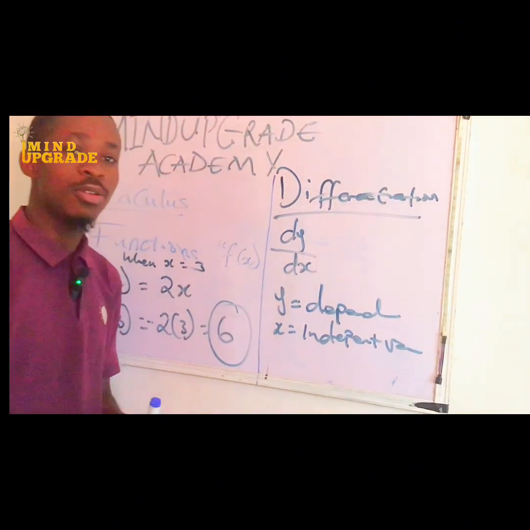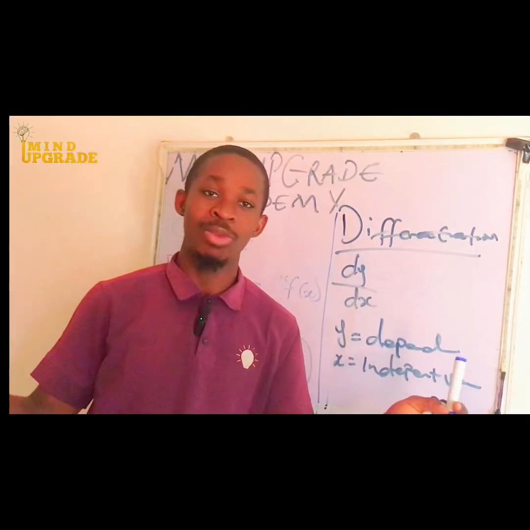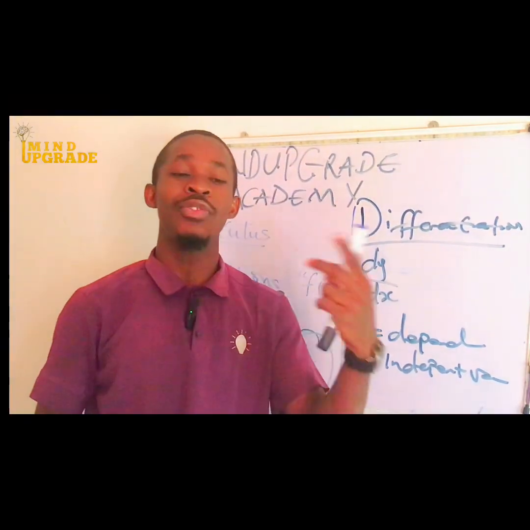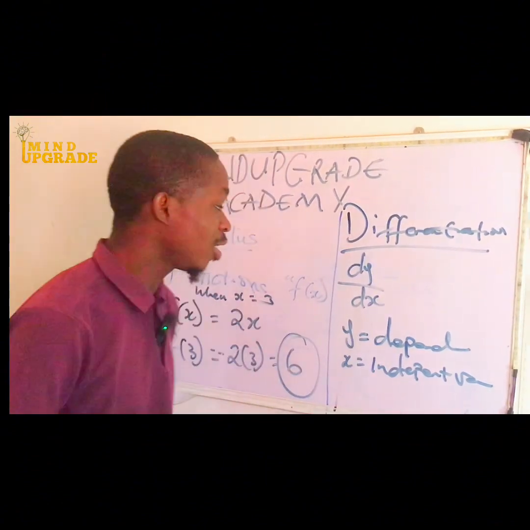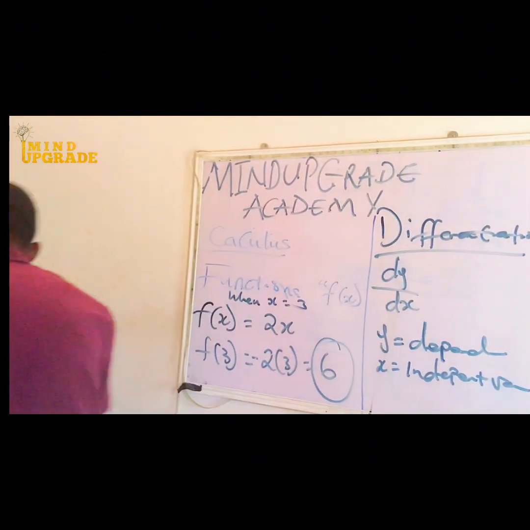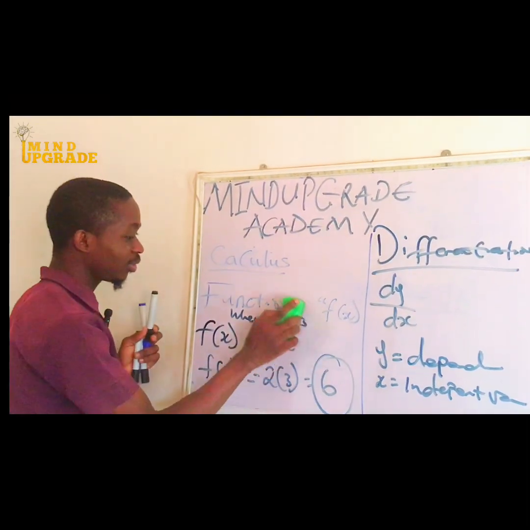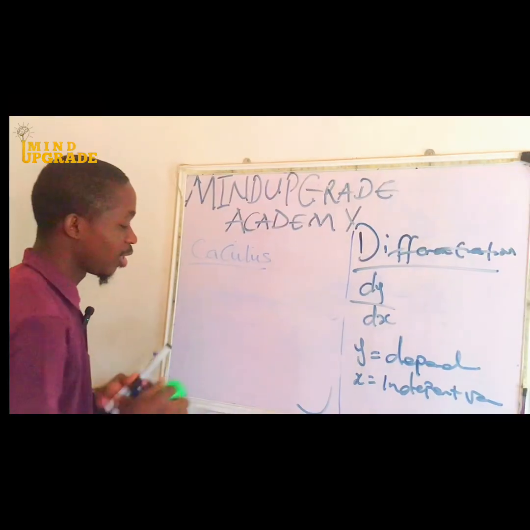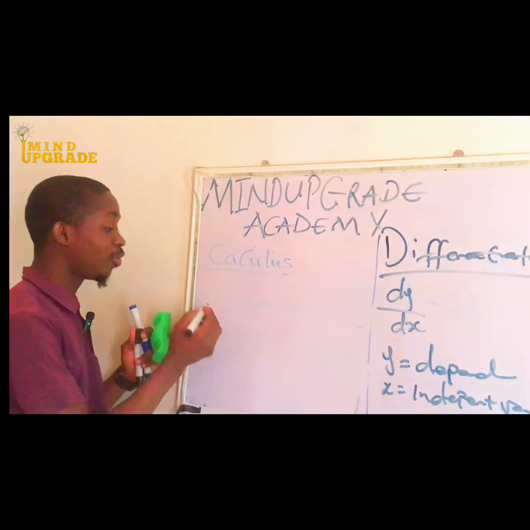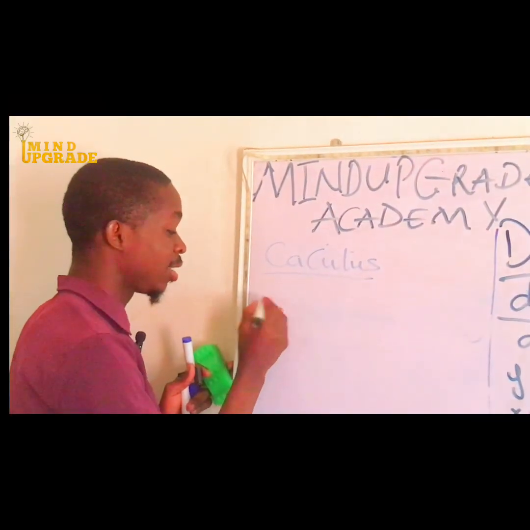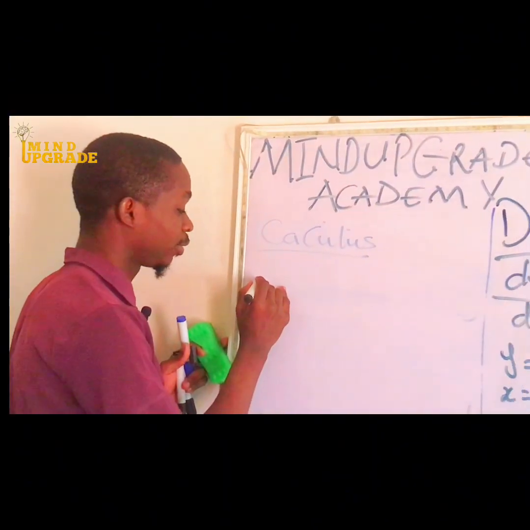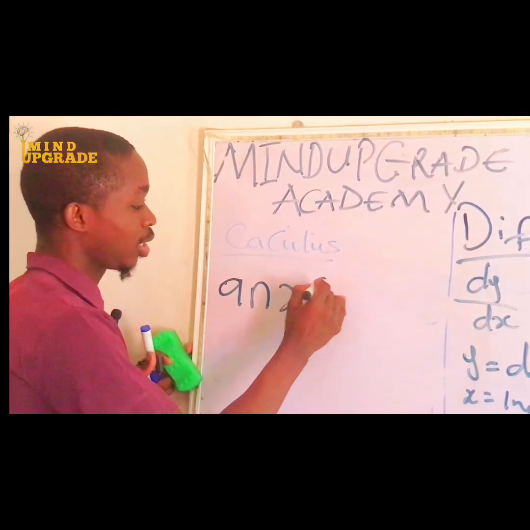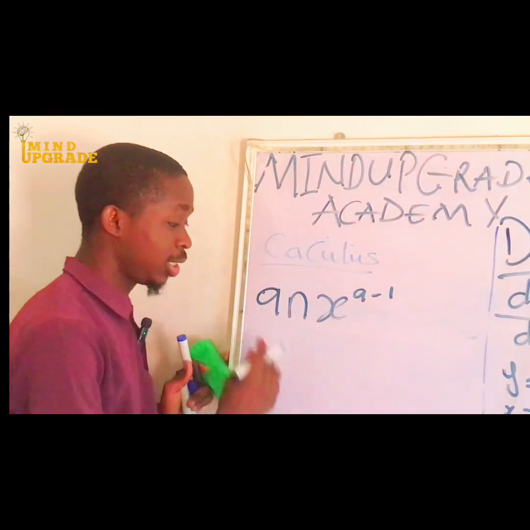So we have the general formula for solving differentiation or derivative, and we also have what we call the first principle. Now, the general formula for solving derivative, allow me to clean the board. The general formula, as I know you are familiar with, is d/dx of n a x raised to the power of a minus 1. This is our general formula.